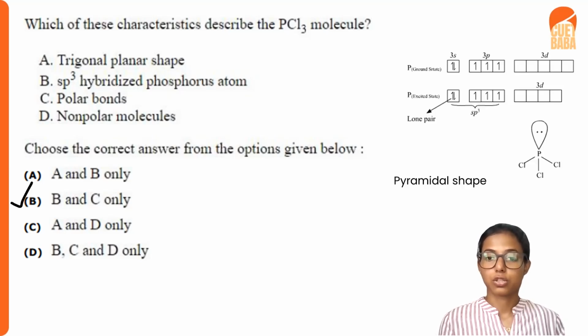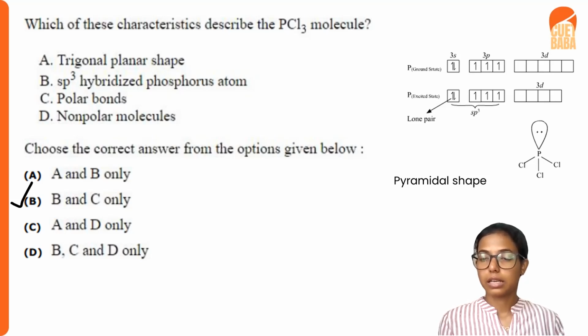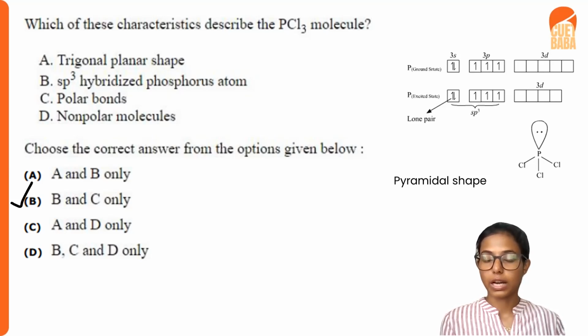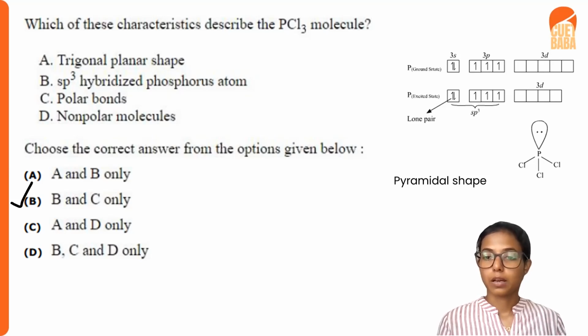So when we see the structure of PCl3 by hand hybridization, we can see that in the phosphorus atom, this will be the electronic configuration, and there will be no excitation of electron. The 3s and 3p orbitals of phosphorus will undergo hybridization in order to form hybridized orbitals. So there will be 3 bond pairs in 3 sp3 orbitals, and 1 lone pair will be occupied in one of the sp3 orbitals.